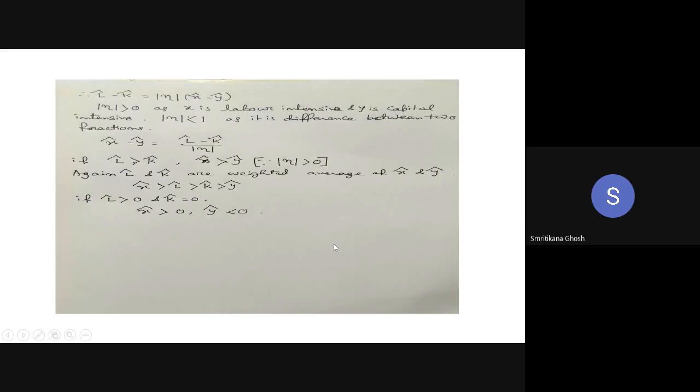Okay. So do you have any problem with this mathematical derivation of your Rybczynski theorem? You can ask me. If you have any problem with this mathematical derivation, you can ask me. Otherwise, I will go to my next slide.